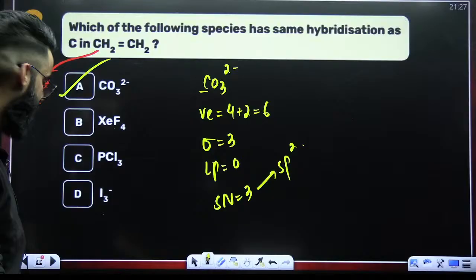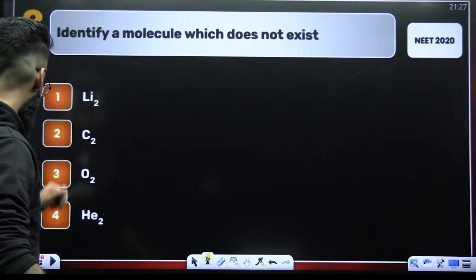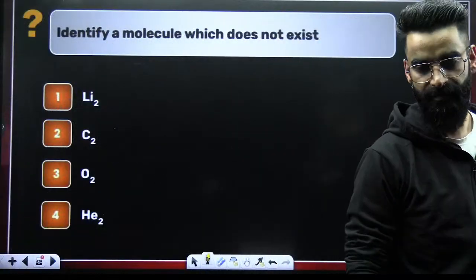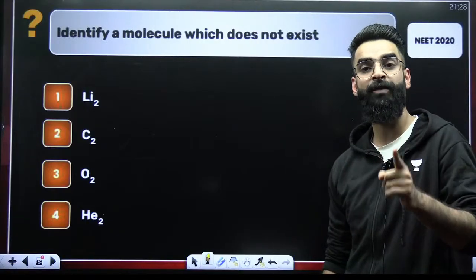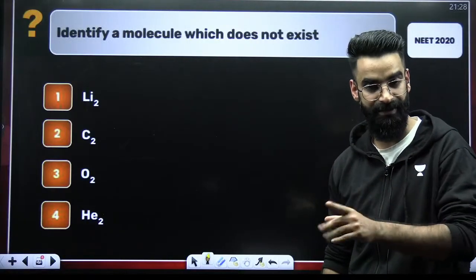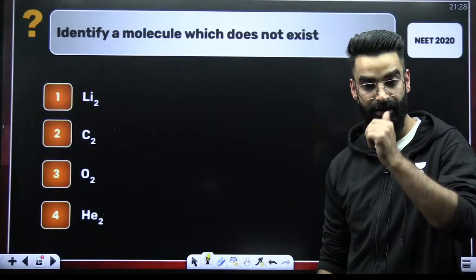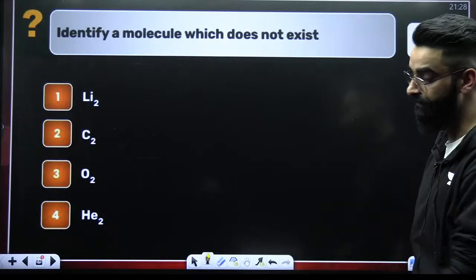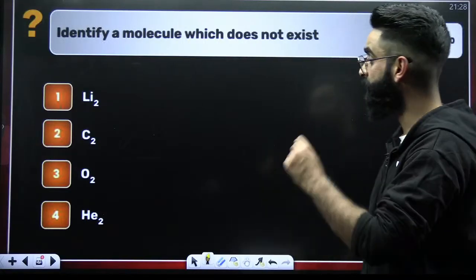Okay? Perfect. Identify the molecule that does not exist. By the way, the PDF of this particular session you will be getting on my Telegram. Wassim Bhat Chemistry Official is the name of the Telegram channel. Be the part of that Telegram channel, and the handwritten PDF of this particular session, I'll be sharing there after the session.